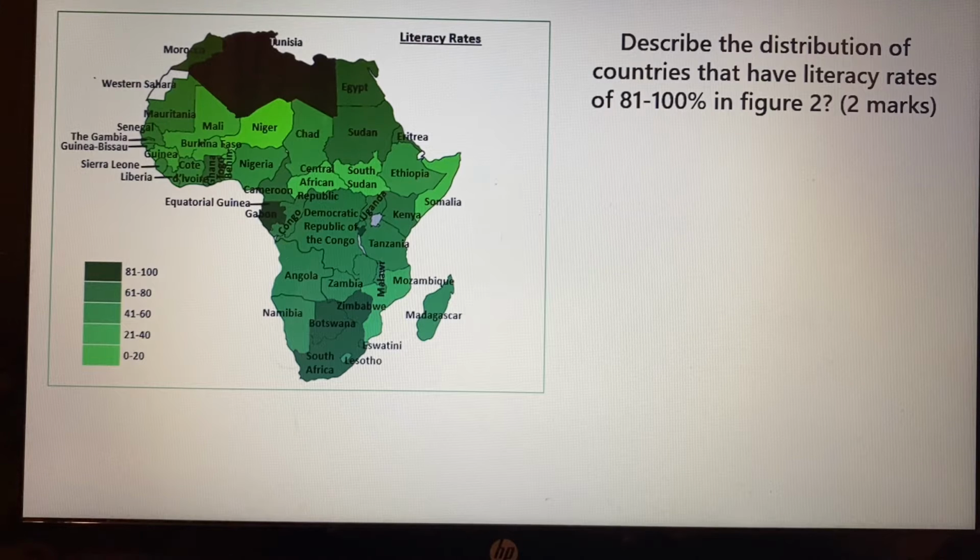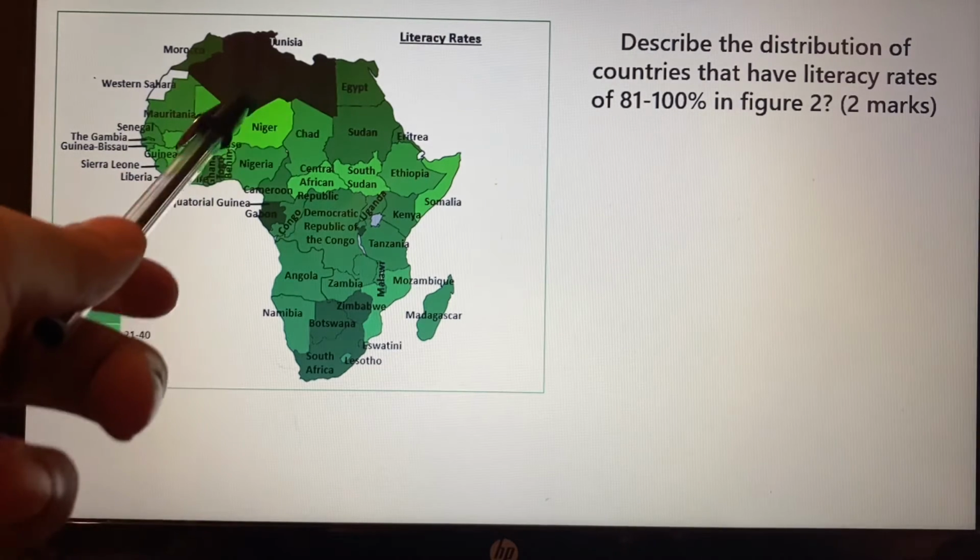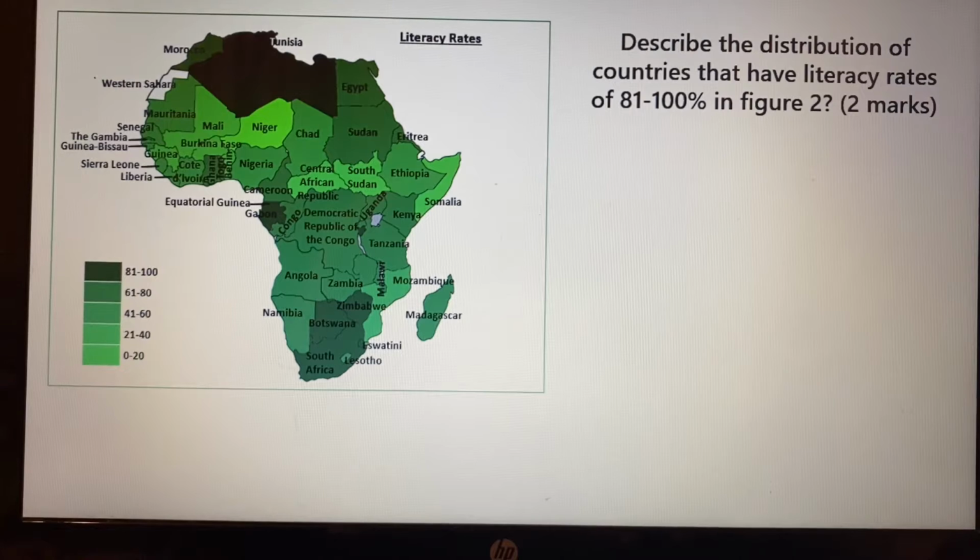Now, most people get about a mark here, but they don't get the full 2 marks, and it's a really easy 1 mark to get. So have a look at my model answer. Before we look at my model answer, you look at the figure very quickly, you can see that it's the darker green over here, 81 to 100. You can see the countries that have the darker shades.